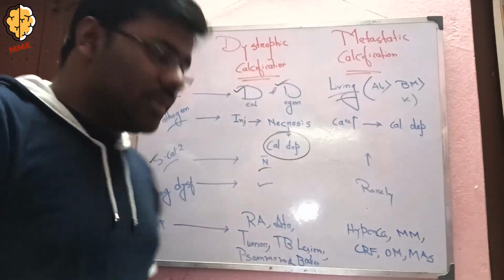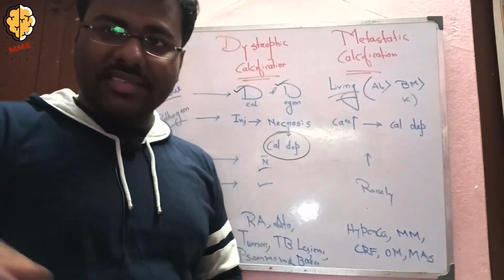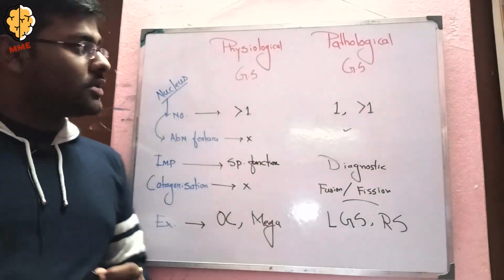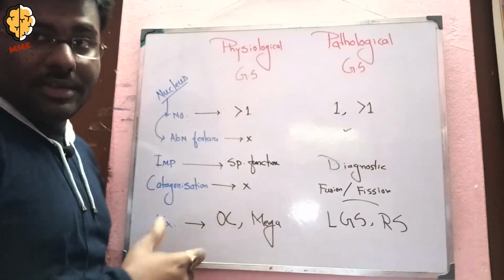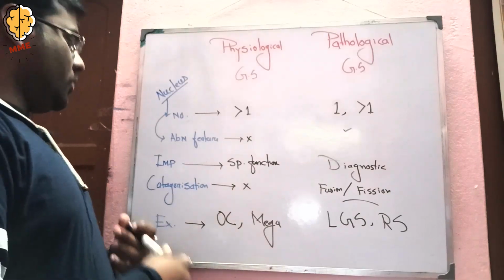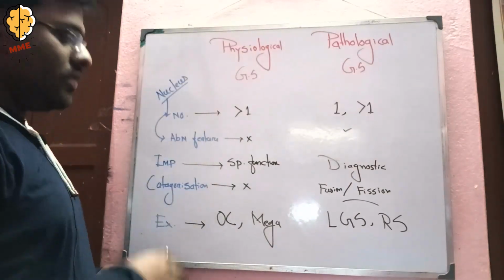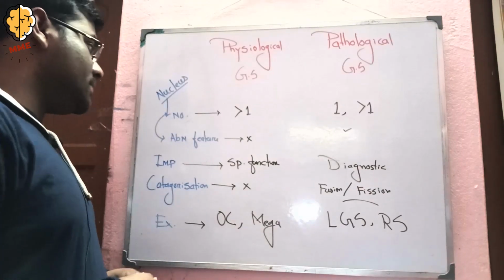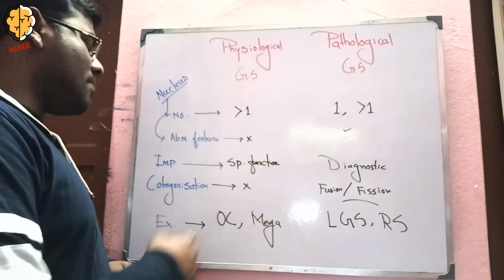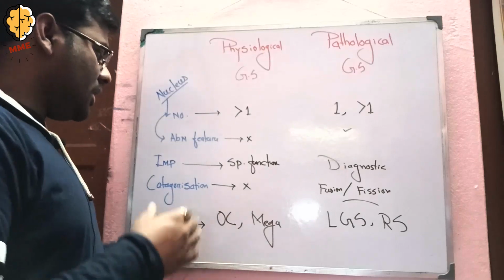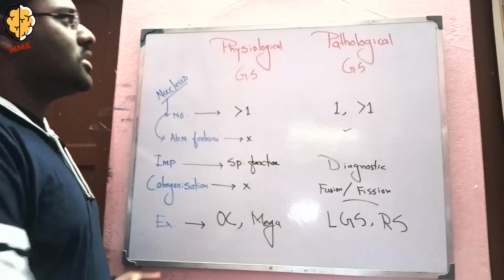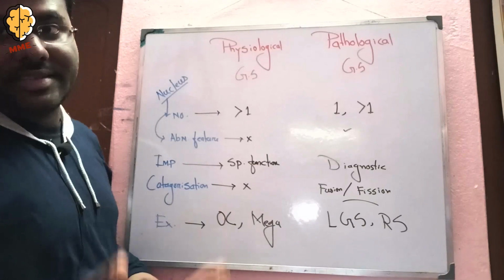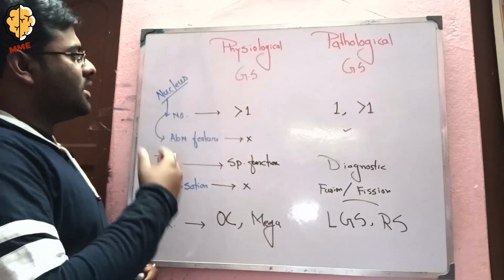Now coming to the next difference, physiological giant cells and pathological giant cells, which is a very important difference in paper 1. I want to discuss five different features: firstly, nuclear features, the nucleus number, then the abnormal nuclear features, then the importance of the pathological or physiological giant cells, and then the categorization and the example. Okay, so let's start with the nucleus.